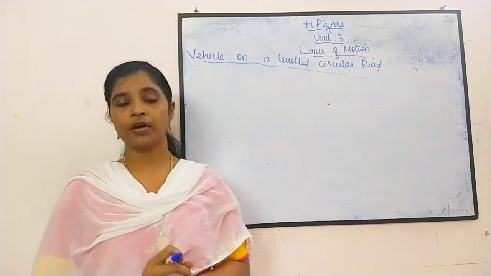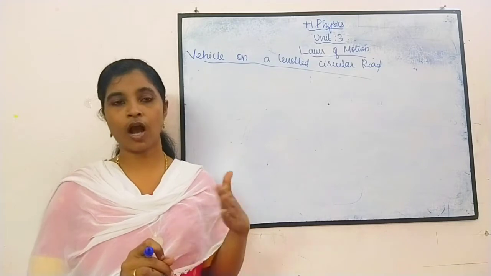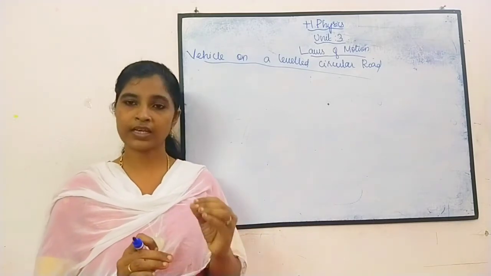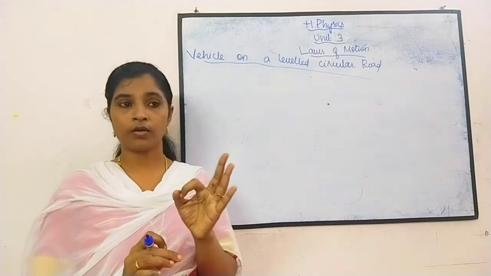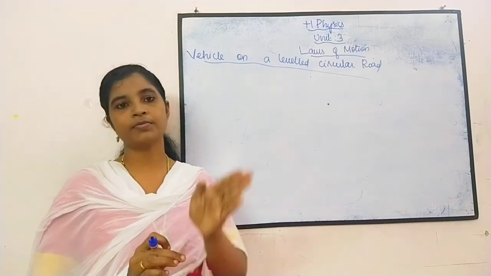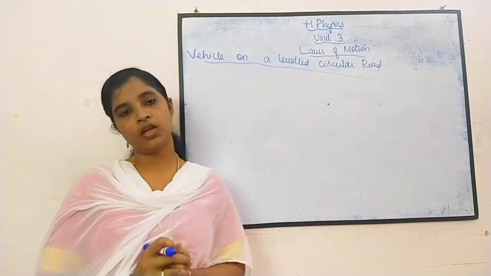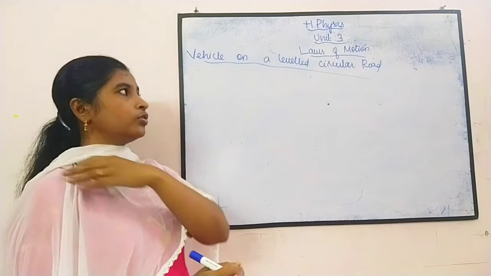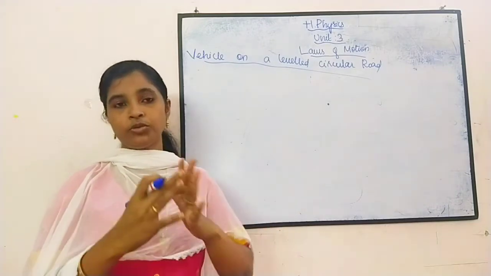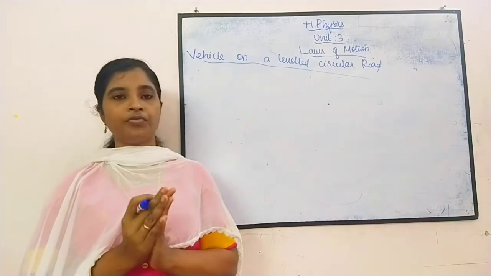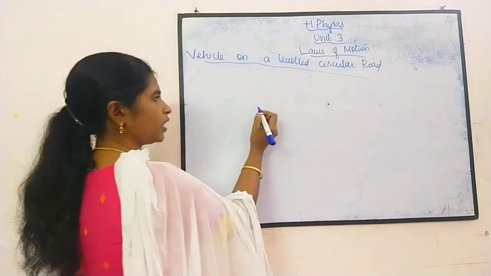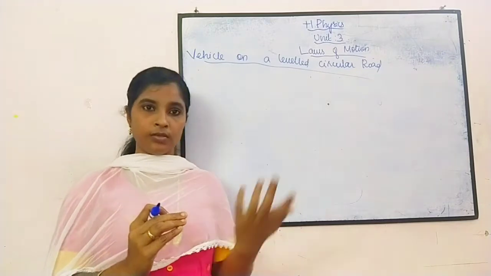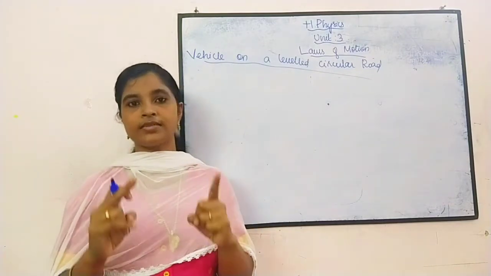So far we have studied circular motion, how the body moves from straight line motion to circular motion. What is needed to move the body from a straight line to circular motion? Yes, we need centripetal force. Here we are going to discuss one application related to uniform circular motion. We all know that to move from straight line motion to circular motion, there is a need of centripetal force.